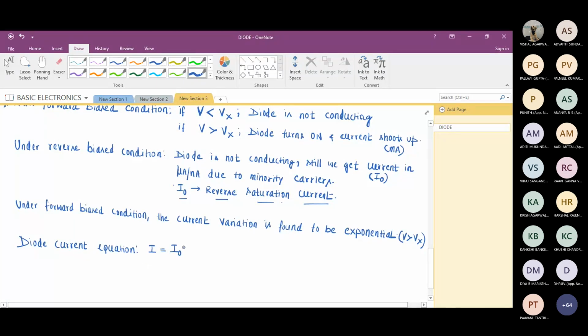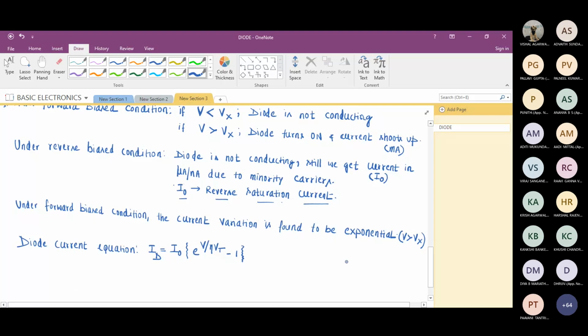I'm not going to derive it, I'll just explain. Again, I repeat, the diode current equation: ID is equal to I naught exponential V by eta Vt minus 1. If you want, let me write D in the suffix.